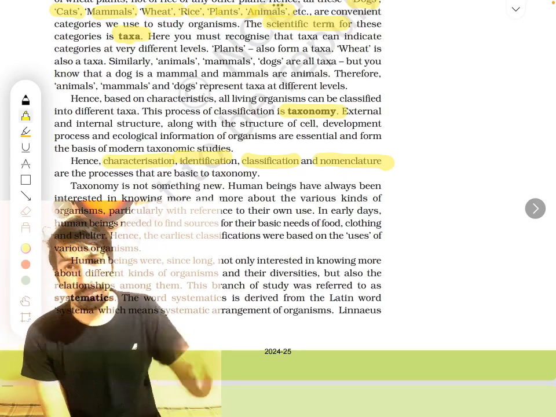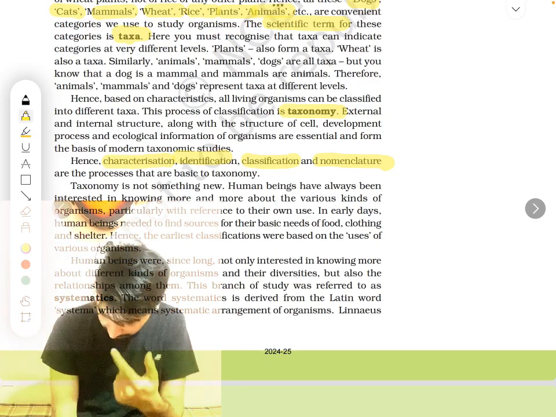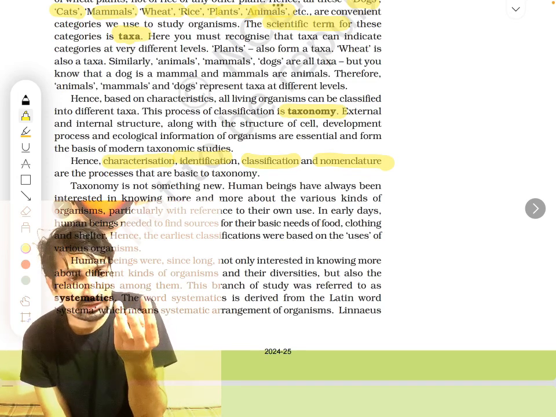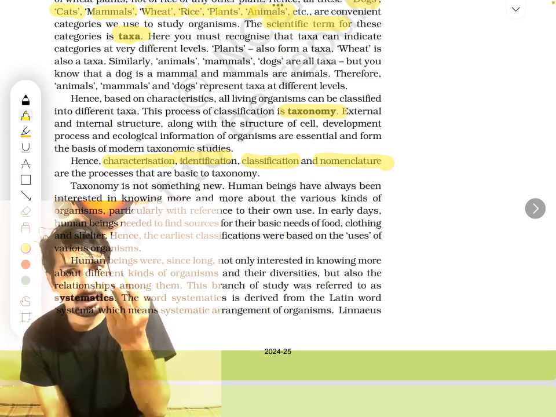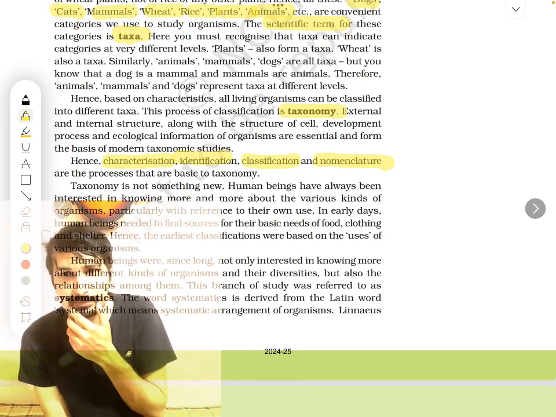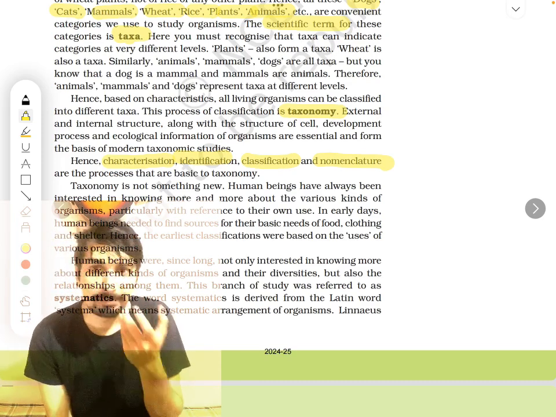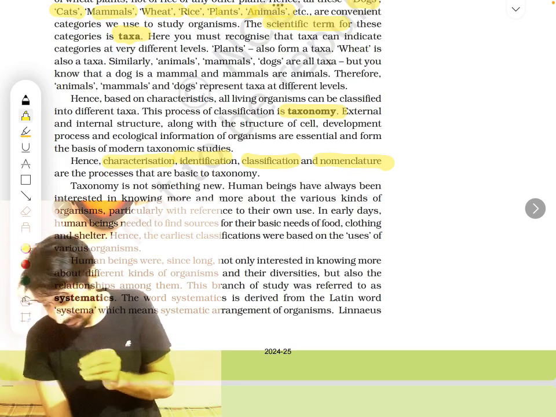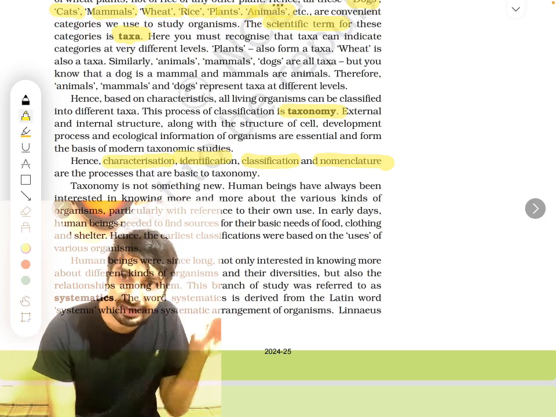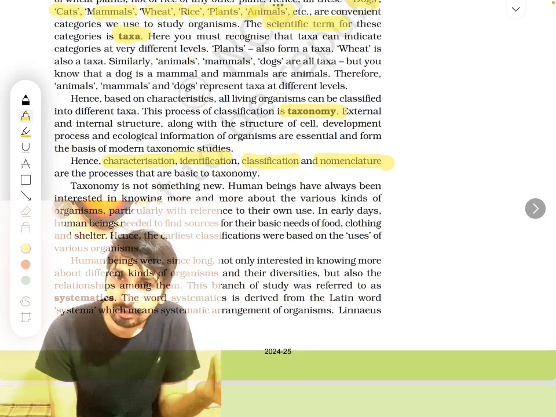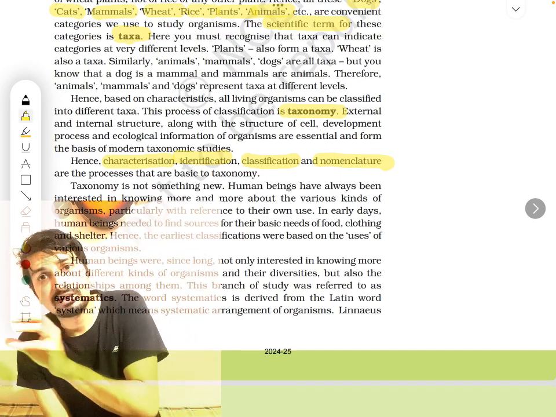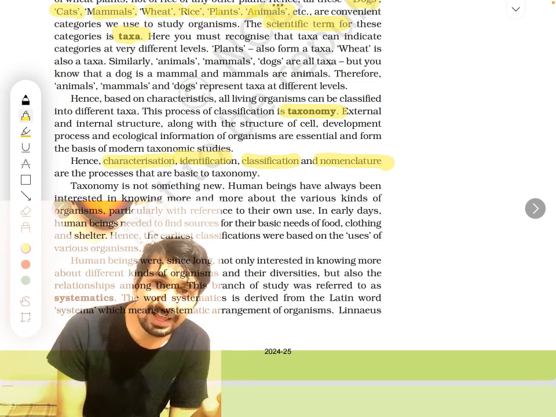Suppose you want to do taxonomy, what is the first thing you will do? Characterization, identify the characters. I found a new organism. It has ears, it has a nose, it has skin, it has body hair. This is characterization. Next step is, I will try to identify it. What it might be. Is it a cockroach? Is it a mosquito? Is it a mammal? What is it? Then I will classify it. I will put it in a certain class. After I identified it, does it look like a mammal? Then I will put it in the mammal classification. Does it fall into chordates, non-chordates, all these different types? Is it a plant?